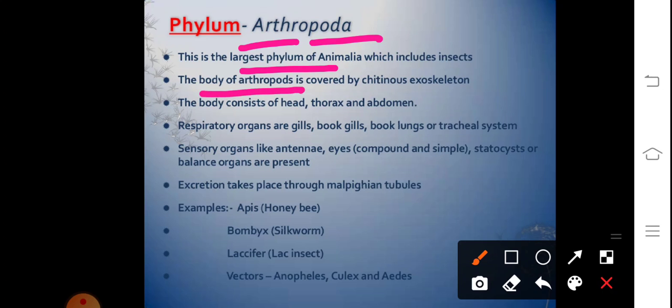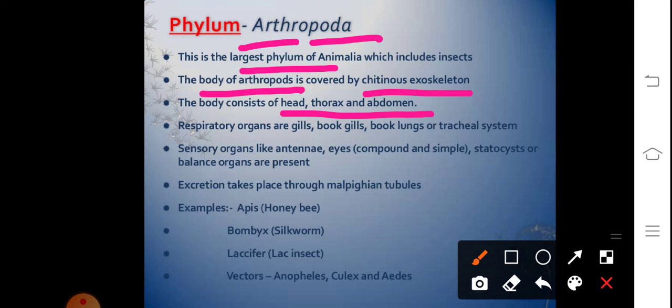Talking about the body, it basically comprises a chitinous exoskeleton. The outer skeletal framework is made up of chitin. The body comprises head, thorax, and abdomen. They exhibit bilateral symmetry, are triploblastic coelomate organisms possessing organ system level of organization. The segments may be present. The digestive system is complete. Digestion takes place extracellularly. The circulatory system is open. There's a cavity called hemocoel, and the fluid present, that's clear and colorless, is referred to as hemolymph.